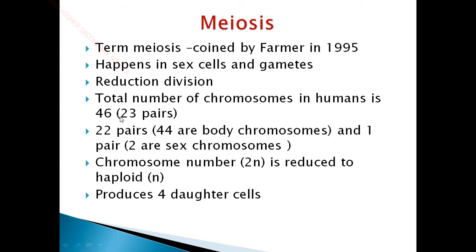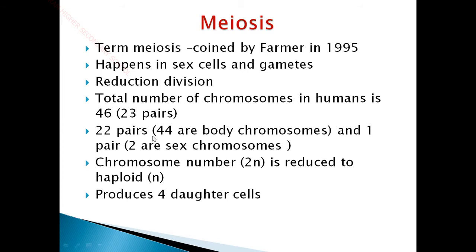In human beings we have a total of 46 chromosomes arranged in 23 pairs. The first 22 pairs, 44 chromosomes, are called body chromosomes or somatic chromosomes, which determine our body characteristics like color, texture and the formation of our body cells present in the skin, muscles, etc. And the last pair of chromosomes, 2 in number, are called sex chromosomes, which determine the sex of an individual. So this 23rd pair decides whether the zygote will develop into a male or a female.